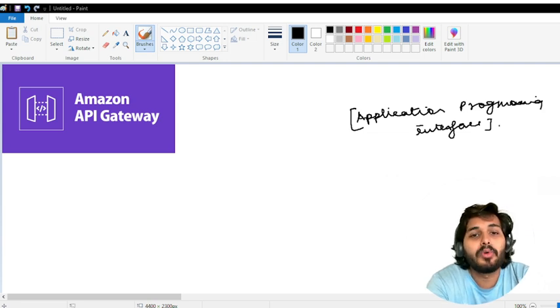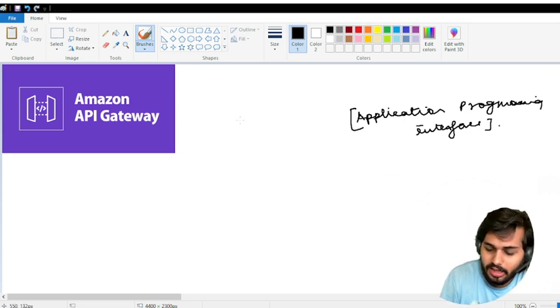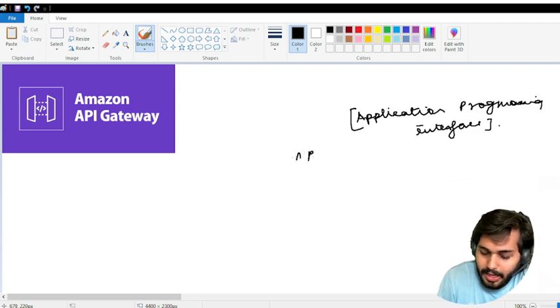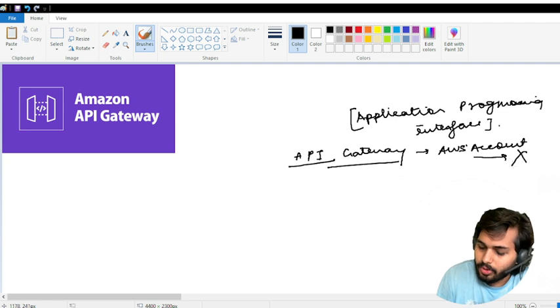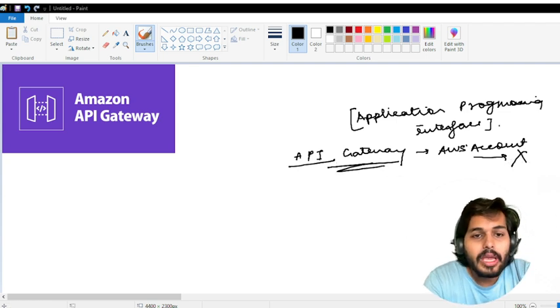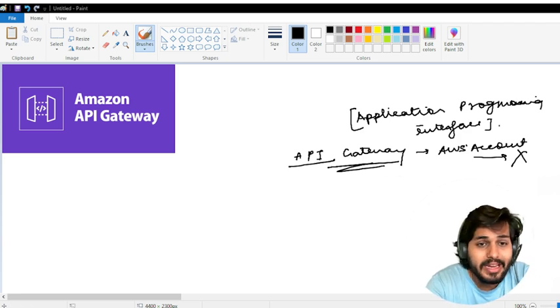But if you want to upload in S3 without having an AWS account, there we use the API. AWS provides a service like that, which is API Gateway, where you can do anything on the AWS cloud without login, without an AWS account. API Gateway helps you to create, publish, maintain, monitor and secure APIs at any kind of scale.